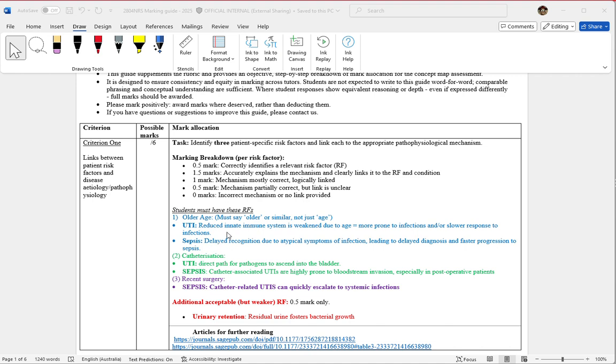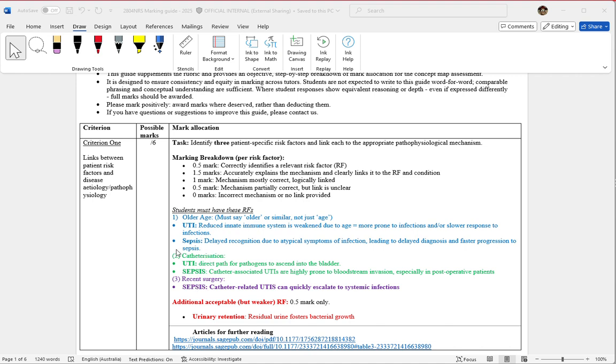Now what we're looking for in terms of risk factor would be older age. Ensure that they actually say older age or elderly or something about older age, not just age. The link here could actually go to the etiology, so it could go to the UTI, which is to do with a reduced immune system response, or it could actually increase the risk of sepsis, which is usually through delayed symptoms picked up later, therefore the progression's increased.